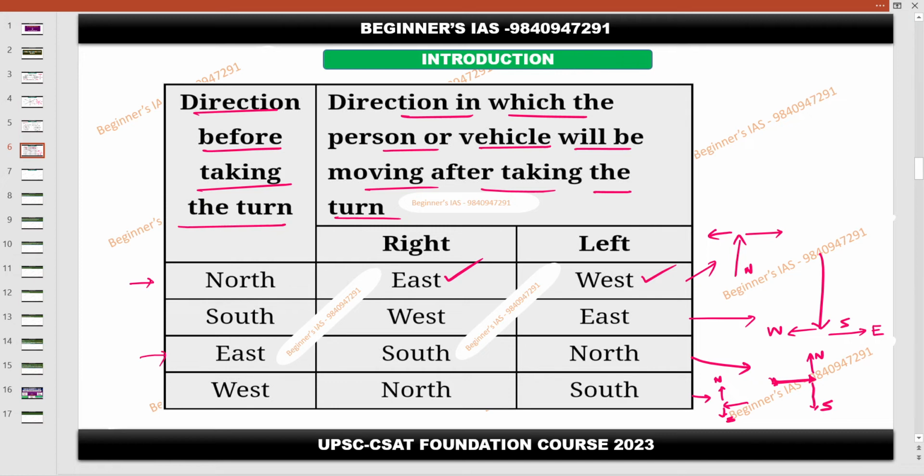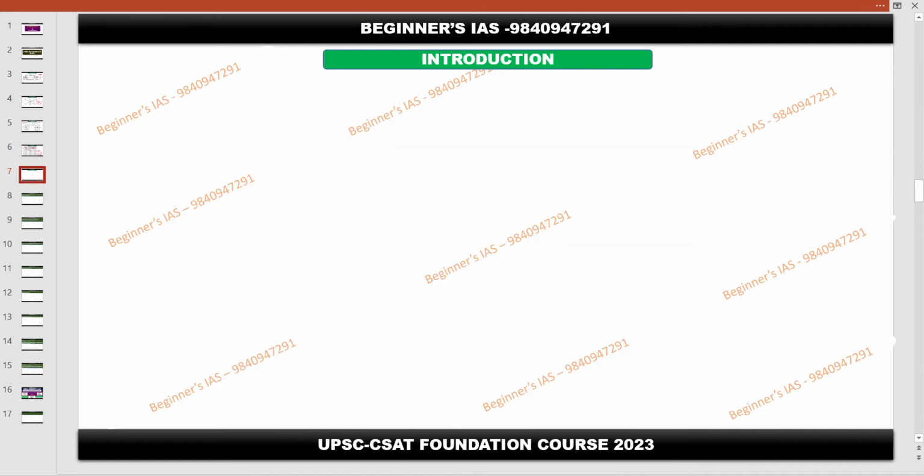Then one more thing you need to understand. One concept is there, the shadow concept. The shadow concept we will do in the next class. What you need to do is know the difference between direction and displacement. That is very important. So what do you mean by direction and what do you mean by displacement? Simple.